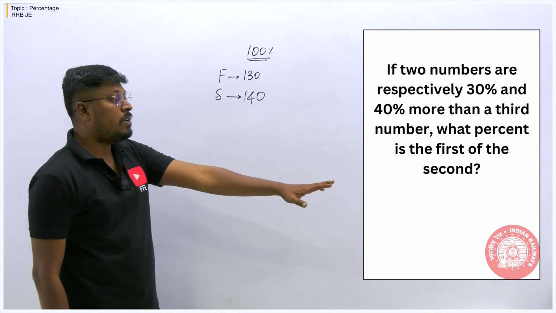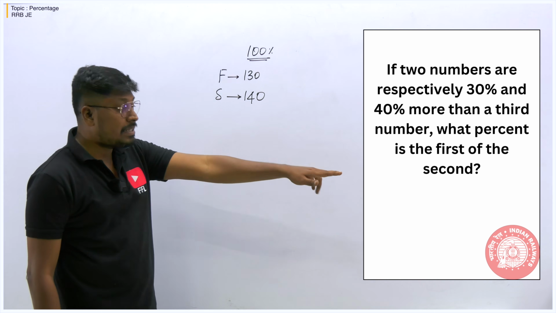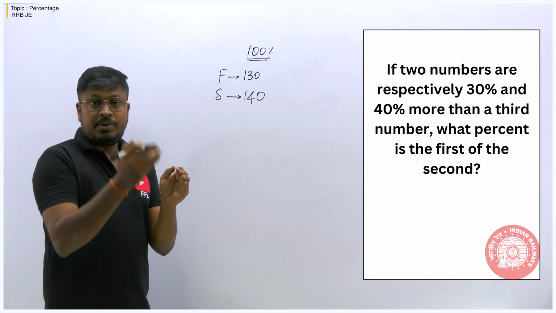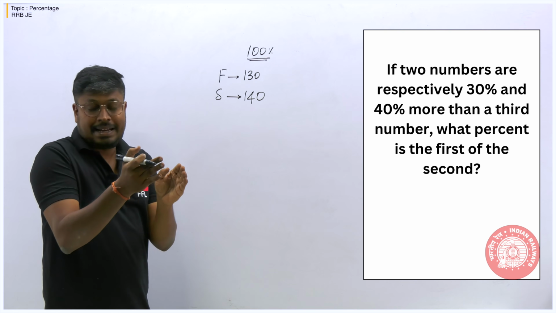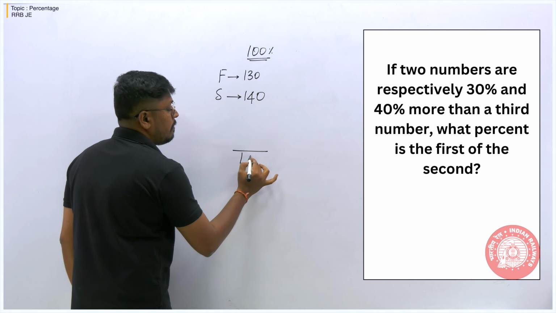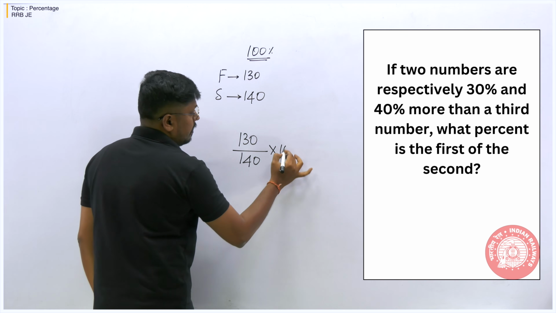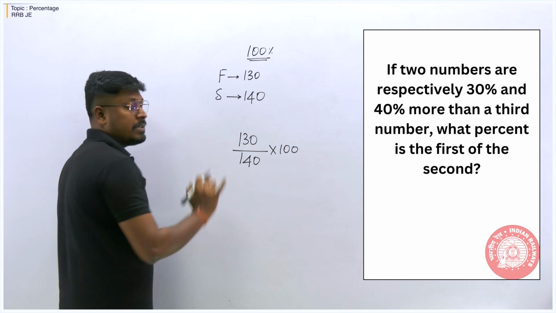Now according to the question, what percentage is the first of the second? That means 'of the second'. So 'of' is next to the word second, so the second should come in the denominator, and the first should come in the numerator, into 100. So this is the formula: X is what percentage of Y.